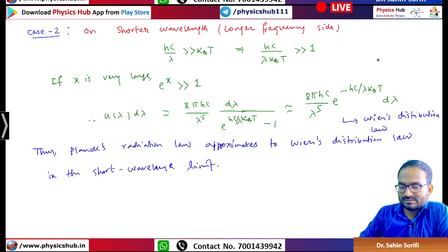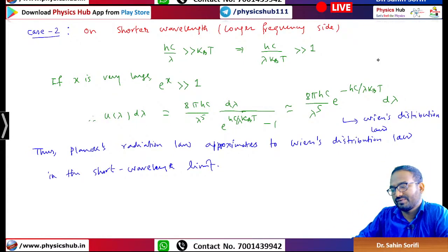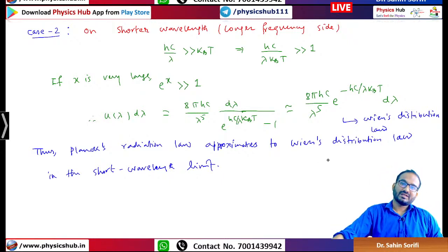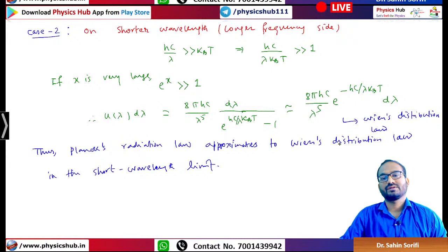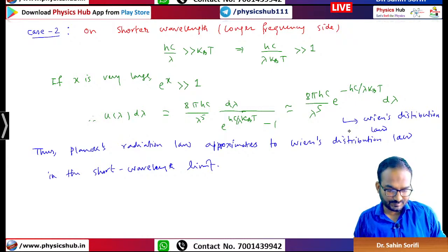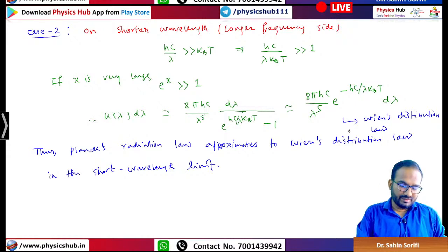In the next class, we will be discussing the two other phenomena which could not be explained using the classical mechanical idea: photoelectric effect and Compton effect. Let me know if there are any questions till now, or we are in a position to end the session.